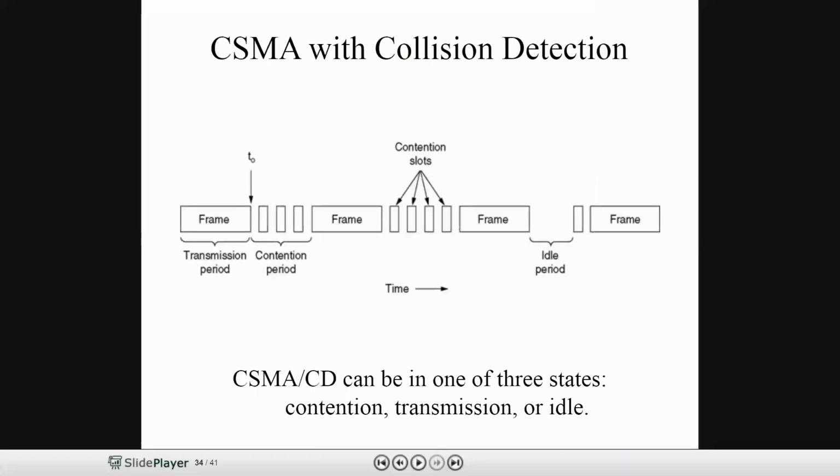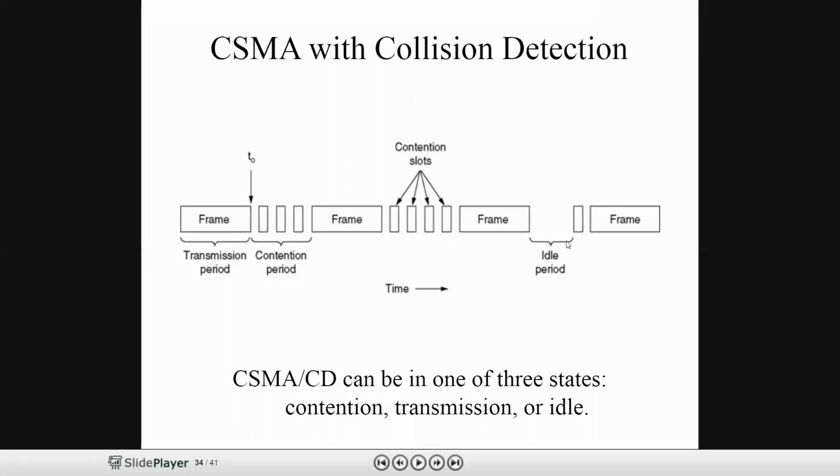Now see, CSMA with collision detection can be in one of three states. Those three states are: the first is the transmission period, the second is the contention period, and the next is the idle period.